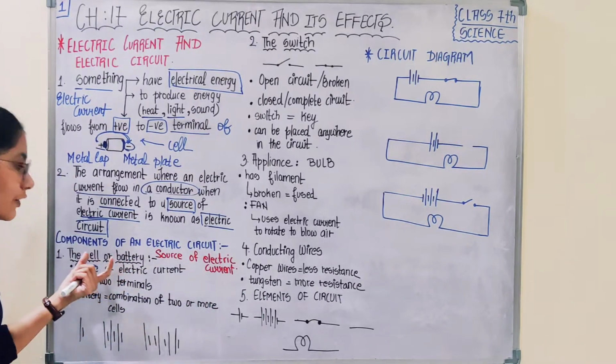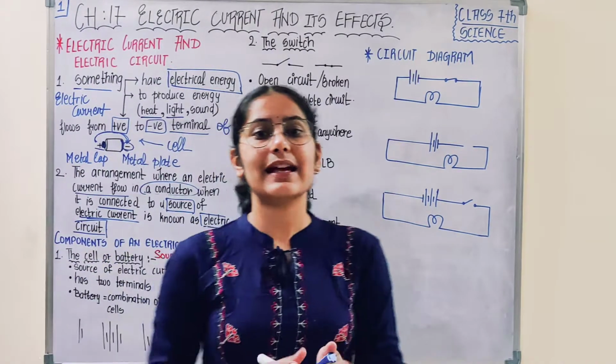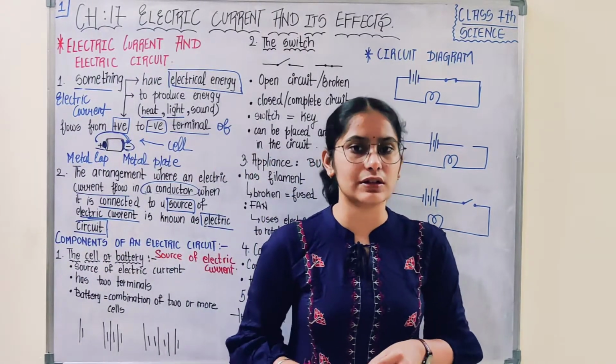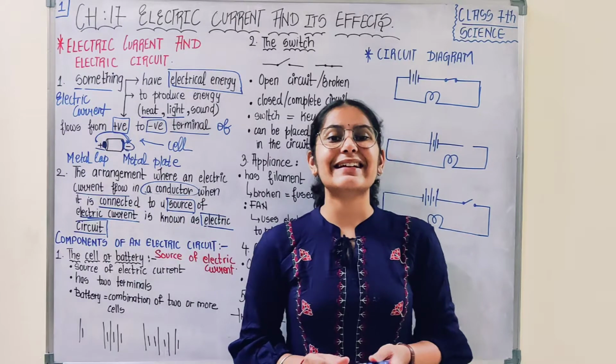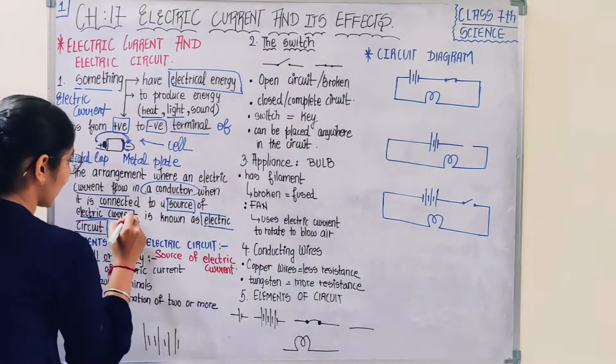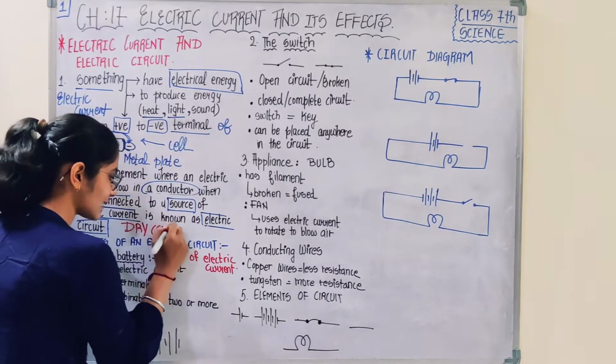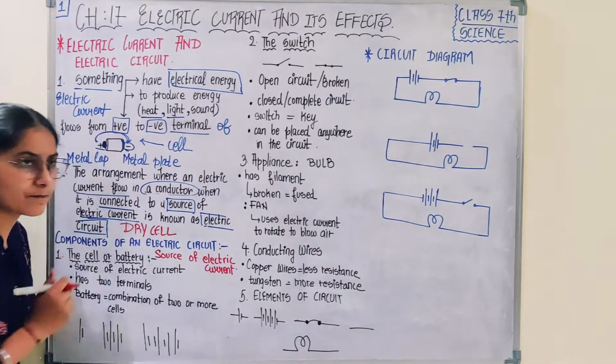Okay, and if you recall, we have also studied that the cell, like the cell which you use in remotes and torches, contains chemical, and such types of cells are known as dry cells. Try to recall, you studied in class 6 something known as a dry cell.